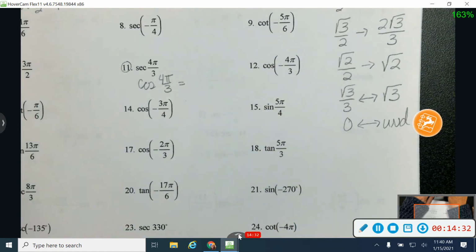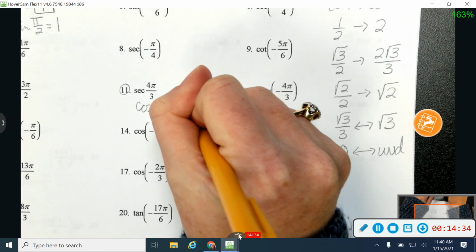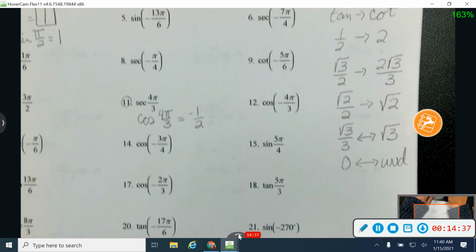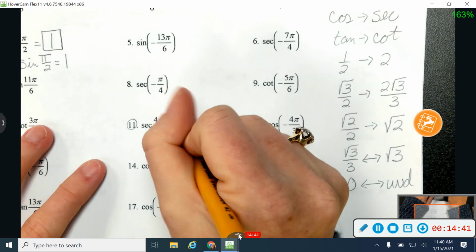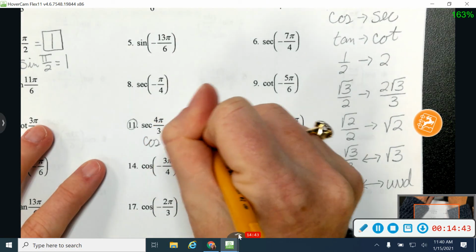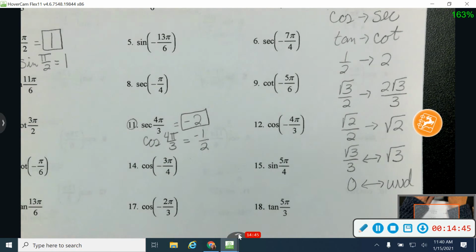If cosine is negative 1/2, what's my secant value going to be? Negative 2. That's right, good. So it keeps the sign with it. If cosine is negative, secant will also be negative. Okay, good.